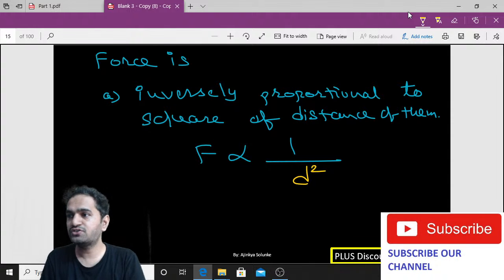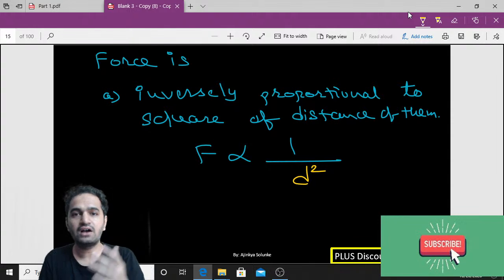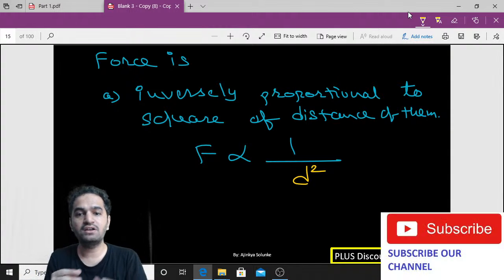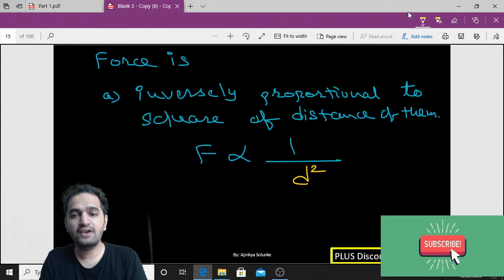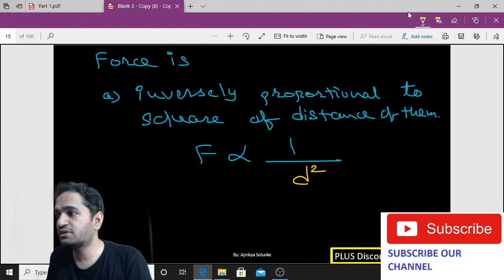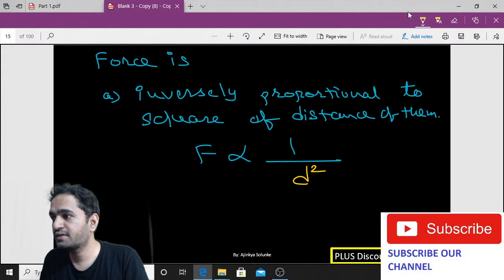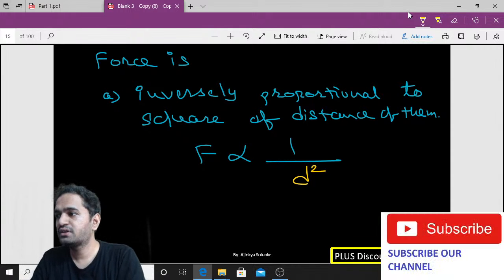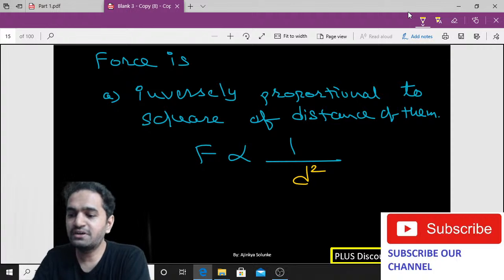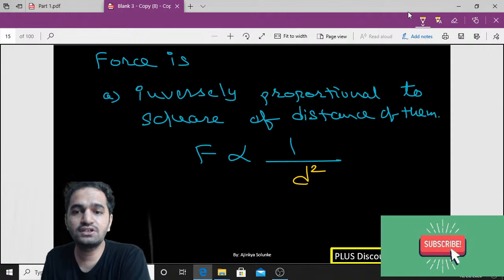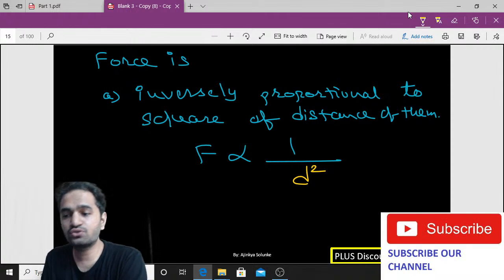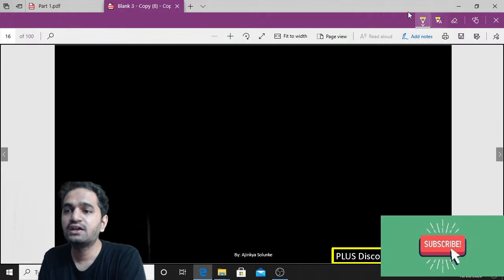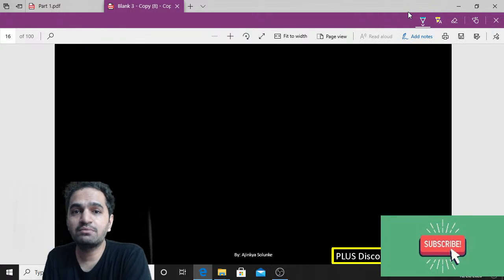Write it down in the comment section. Have you understood this statement? Like how we are converting it to mathematical form? We are just writing down the statement and converting it into mathematical form. F is inversely proportional to d square. Write it down in the comment section. Have you understood this? Force is inversely proportional to the square of distance between them. Correct? Now, let us combine it.